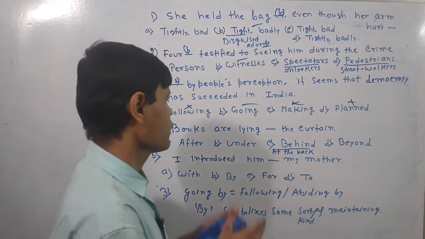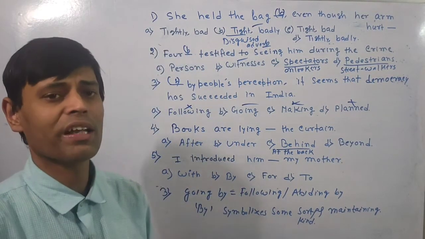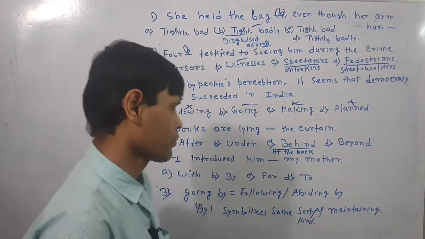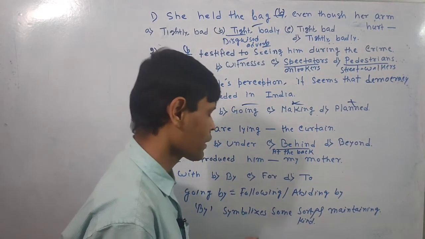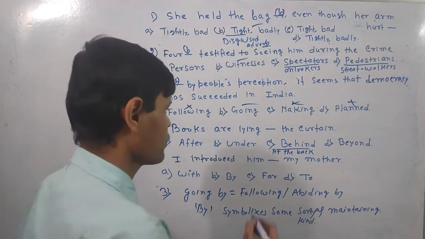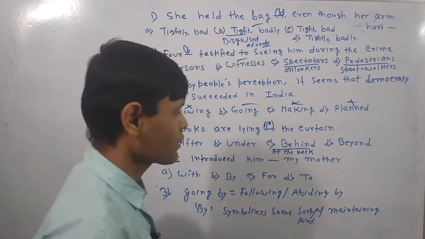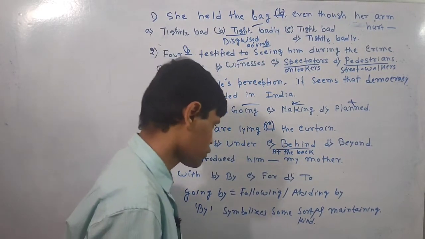But if I write books are lying behind the curtain, actually behind is called the horizontal preposition in some aspect. It's a different track question. Books are lying behind the curtain. Okay. So behind the curtain means at the back of the curtain. So then if we just go for this option, the sentence will have some meaning. Now I let you go for the next question.